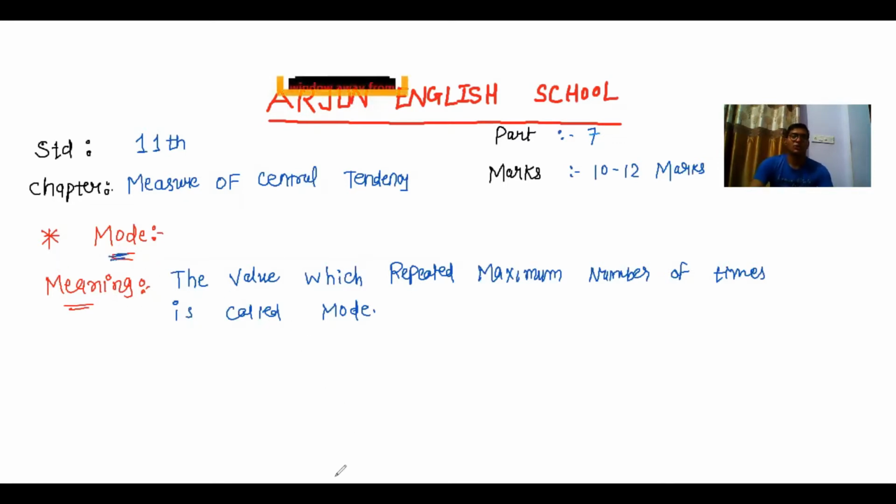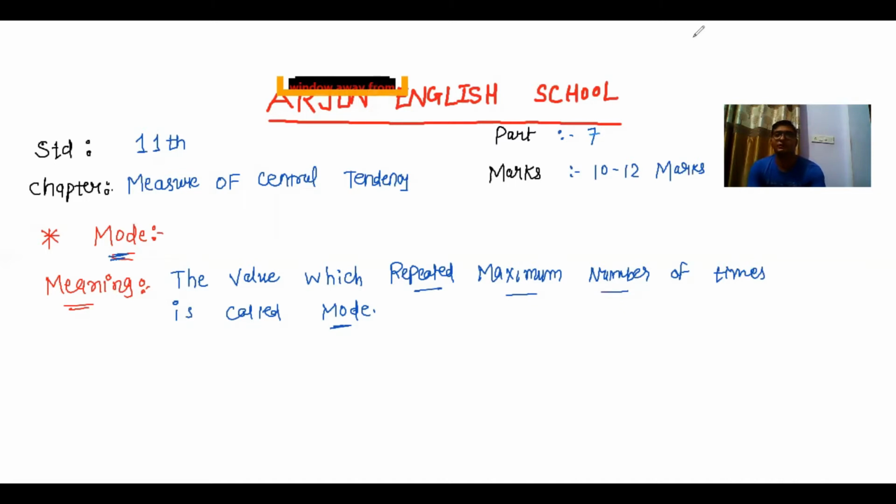Now, what is a mode that we have to understand? This topic is quite lengthy, so you have to be very careful and identify each and every method for solving this sum. First of all, the meaning of mode. The value which is repeated the maximum number of times is called mode. Means any frequency or any observation which is repeated the maximum number of times, we call it a mode.